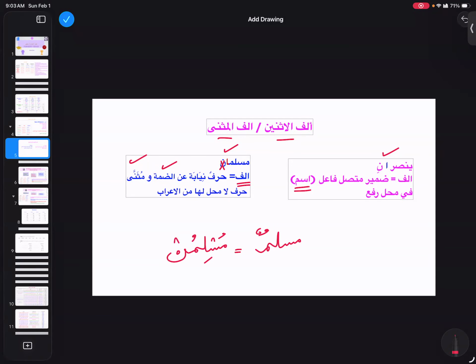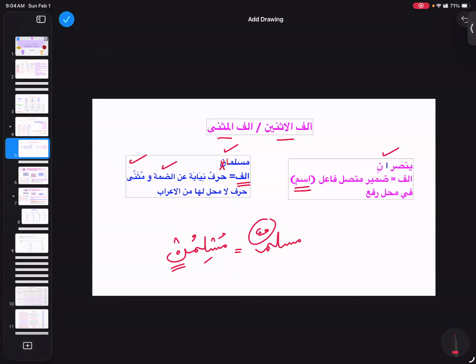So when we make it light, basically we are just dropping the noon. And in Muslimani, when we are making them dual, we cannot put tanween on them. And tanween basically represents the noon sound.